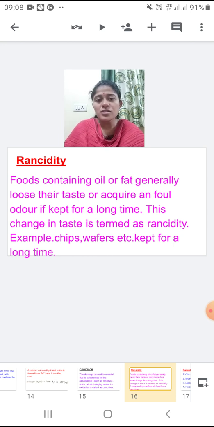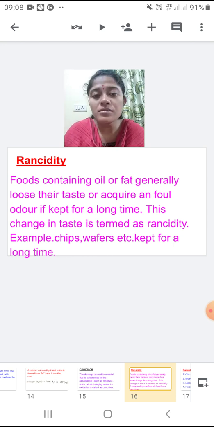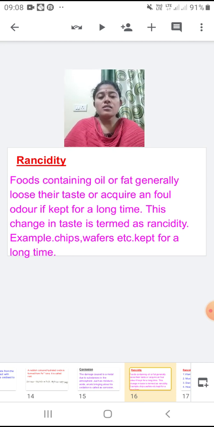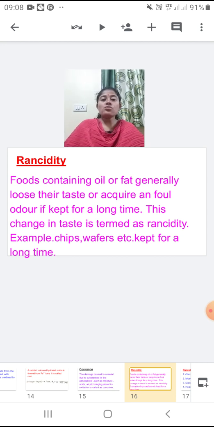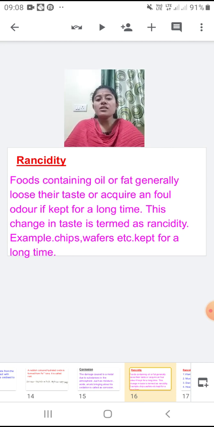Suppose someday she has deep fried something in the oil, and that oil is kept as it is for some days. It is not used. After 4 to 5 days, when you use that same oil, the food which was prepared in that oil will have a foul odor in it, and the taste of the food will also change. So that is called rancidity.